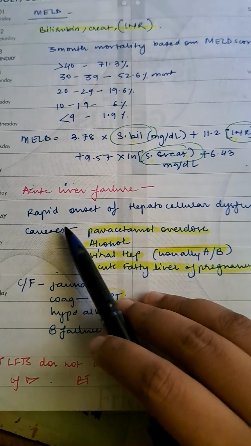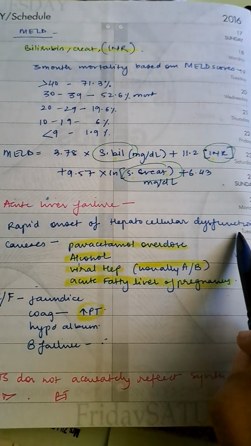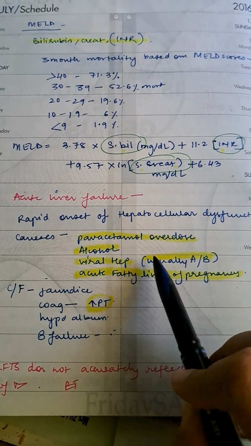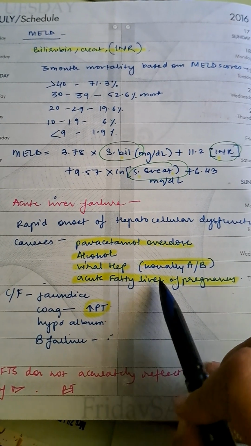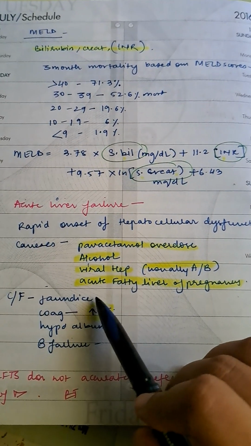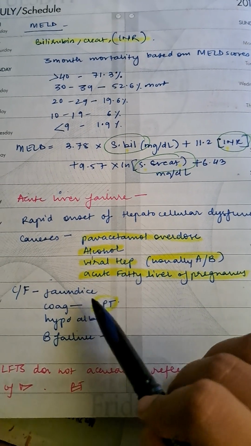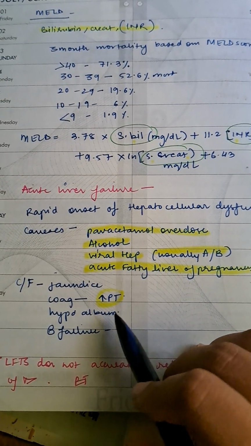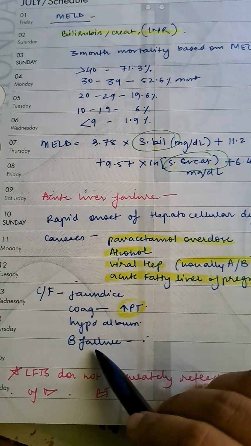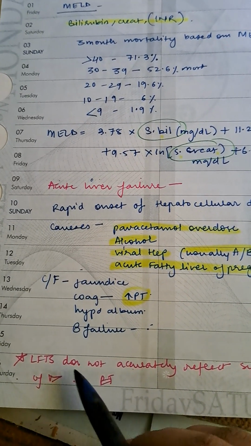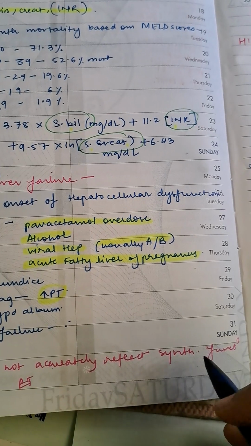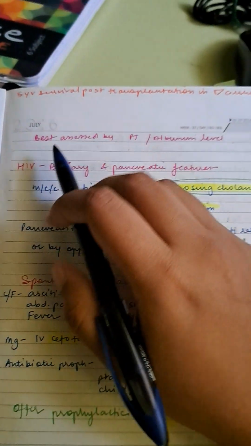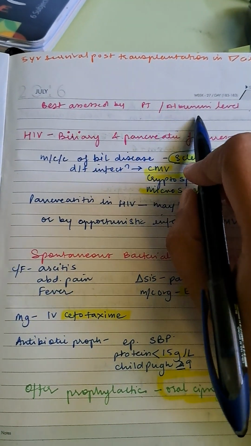Acute liver failure: rapid onset of hepatocellular dysfunction. Causes: paracetamol overdose, alcohol overdose, viral hepatitis which is usually A or B, acute fatty liver of pregnancy. Clinical features: इसमें क्या होगा, liver fail है तो jaundice, coagulopathy, coagulation factors are gone so prothrombin time is increased, hypoalbuminemia and renal failure. LFTs do not accurately reflect the synthetic function of the liver, so it's not a reliable factor. This is best assessed by prothrombin time and albumin.